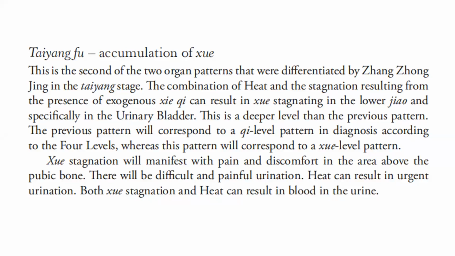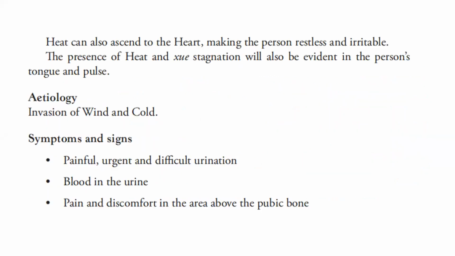Both blood stagnation and heat can result in blood in the urine. Heat can also ascend to the heart, making the person restless and irritable. The presence of heat and blood stagnation will also be evident in the person's tongue and pulse. Etiology: invasion of wind and cold.